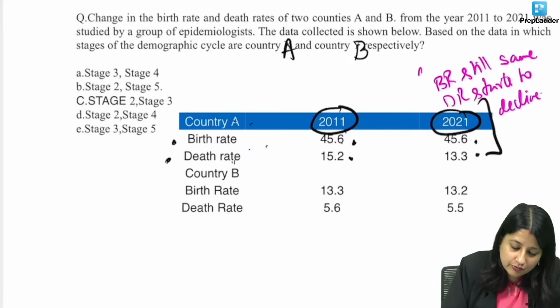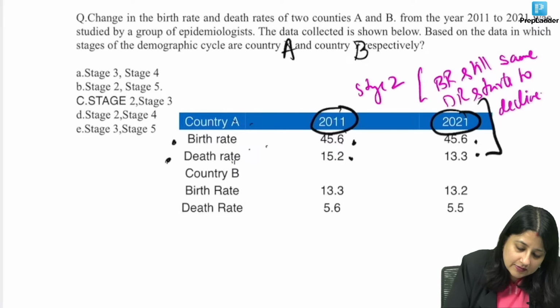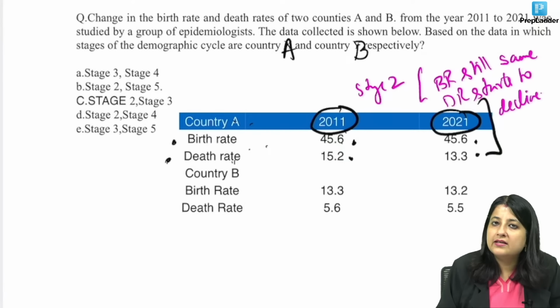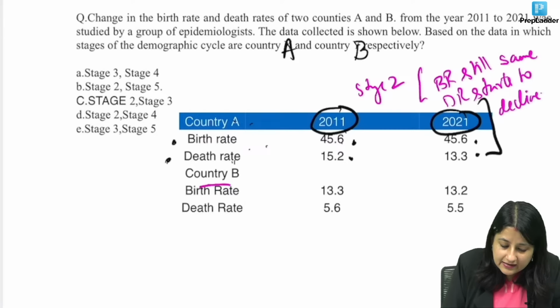ये कौन सा stage होता है? This is of course stage 2. Yes or no? Yes, you can watch it here. So over here, this is what? Stage 2. But look at country B.